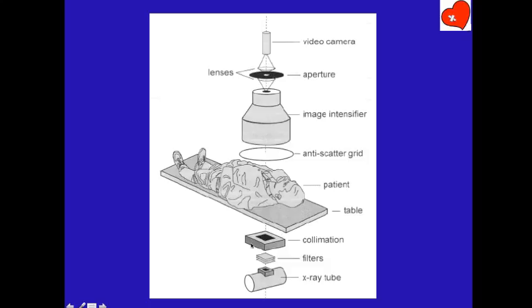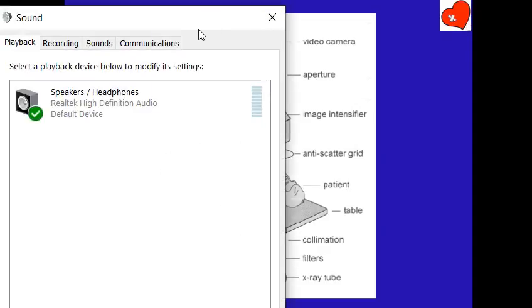So this is the source of X-ray as far as the chest X-ray image was concerned, and this is equivalent to the X-ray film. Magnification will be less if the distance between the image intensifier and the patient is less, and the distance from the X-ray tube to the patient is more. Remember that always. So if the table is low and the image intensifier is away from the patient, you can get a lot of magnification and distortion. Okay, you got it?